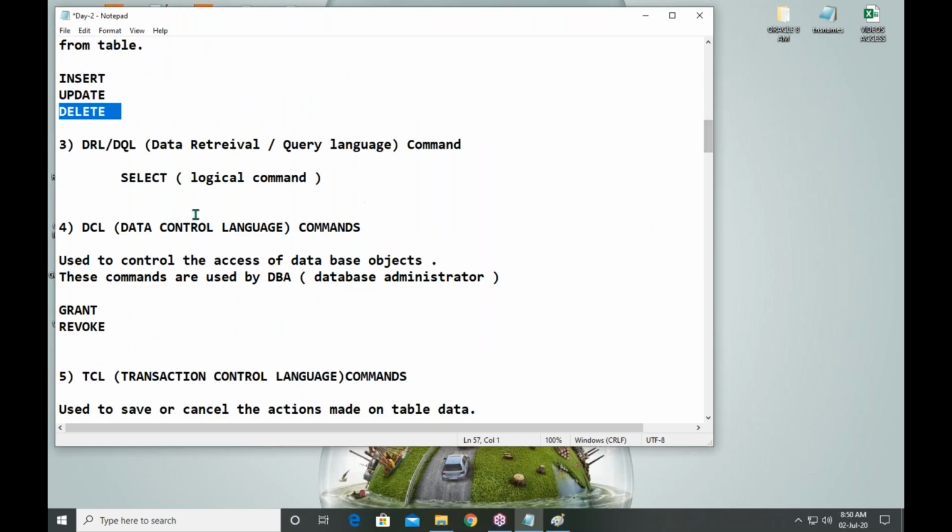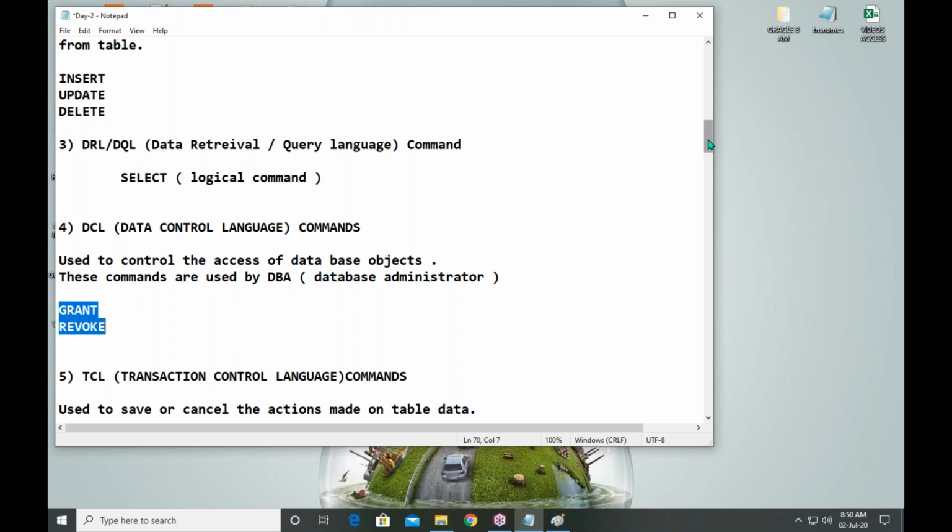Okay, next one. See, DRL command is only for selection purpose, so select. DCL is for controlling the users. Who can access data? Who can modify data? Who can delete data? Who cannot access anything? Who will control? The DBA. How to control? By using these two commands, grant and revoke. So these are control level commands.